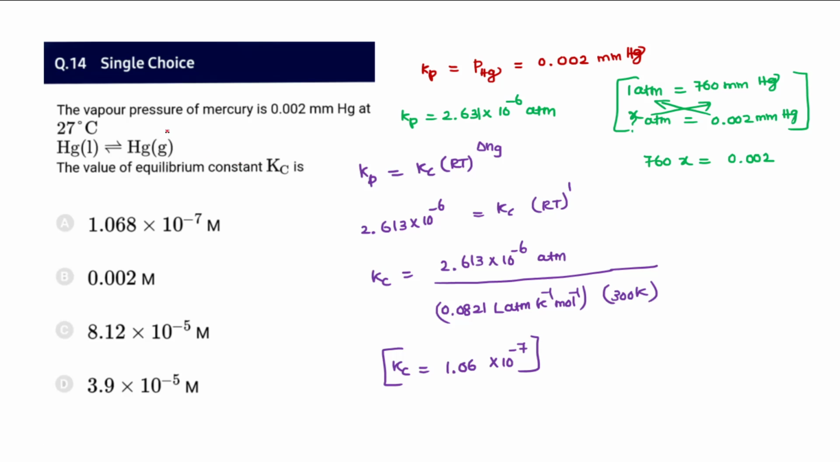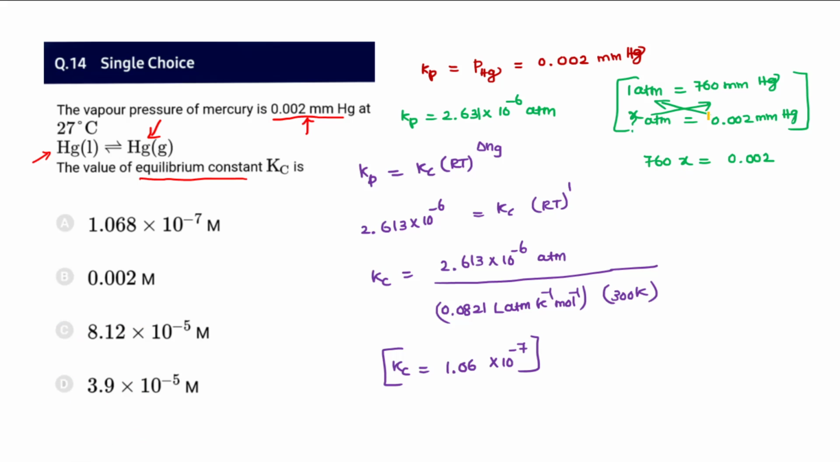Question number 14. The vapor pressure of mercury is 2 into 10 power minus 3 mmHg at 27 degrees Celsius. The value of the equilibrium constant is asked for. The vapor pressure of mercury is due only to the gaseous mercury; initially the mercury would be in the liquid state at room temperature. So you can consider the pressure straight away as Kp. So Kp is equal to the vapor pressure of mercury, which is 2 into 10 power minus 3 mmHg.